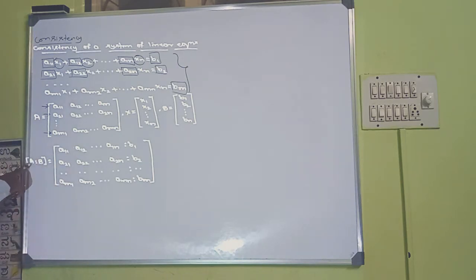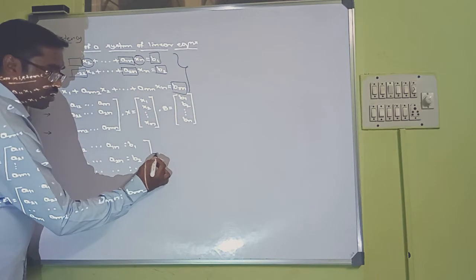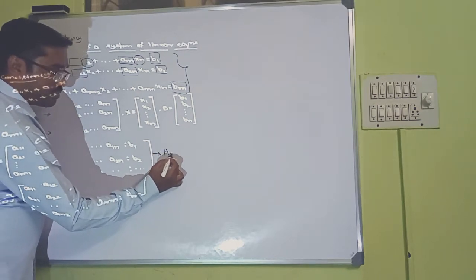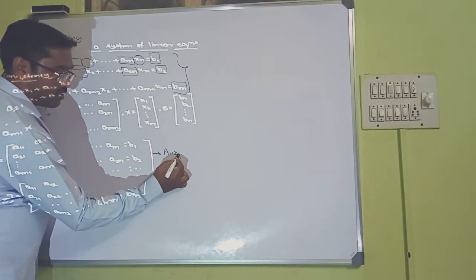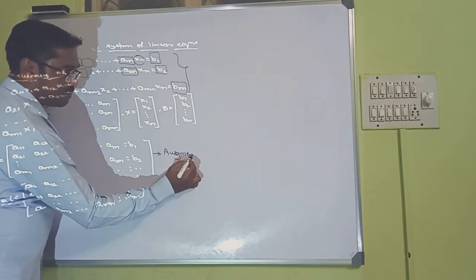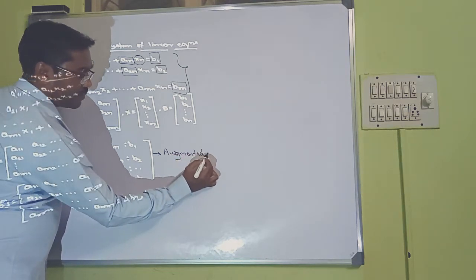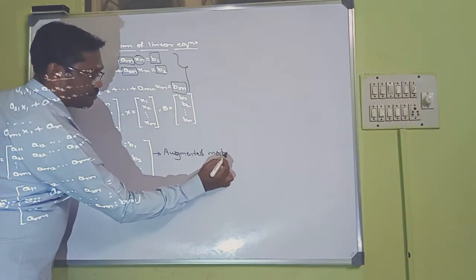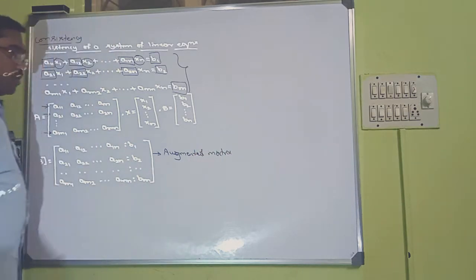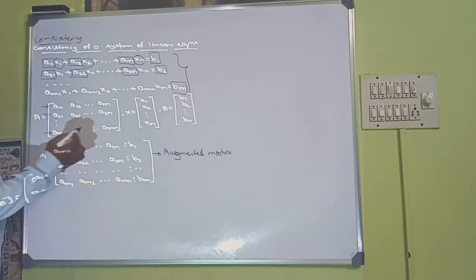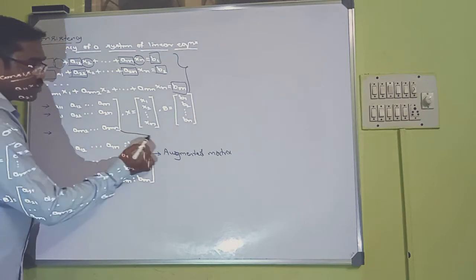Now we have A|B, that is the augmented matrix. We call this the augmented matrix. How did we get this? We combine these two matrices.